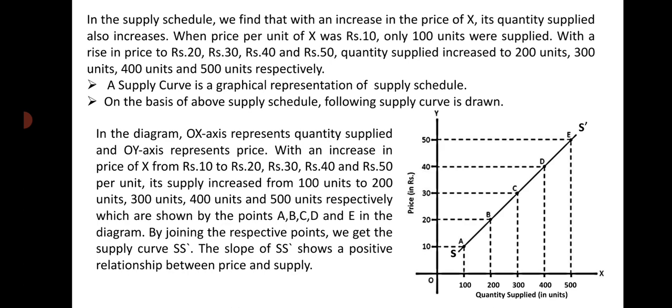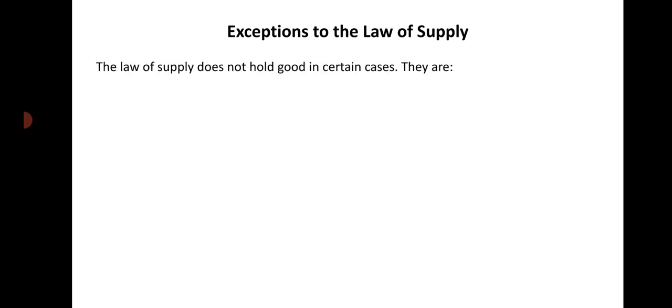Right. Now we will come to the exceptions of the law. This is how we have explained the law with the help of supply schedule and supply curve. Now we will come to the exceptions of the law of supply. What are the exceptions to the law of supply? The law of supply does not hold good in certain cases. They are: number one, agricultural products whose supply is governed by nature. The law of supply does not hold good in case of agricultural products whose supply is governed by nature.